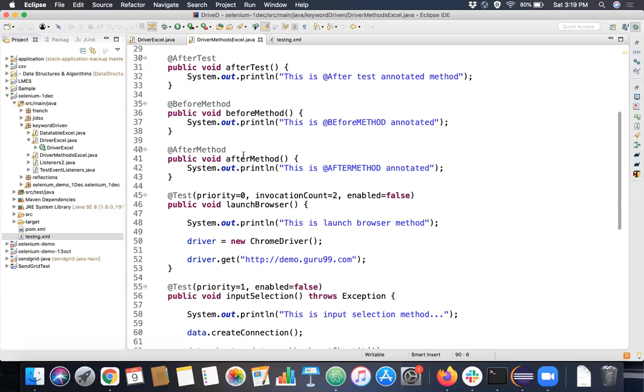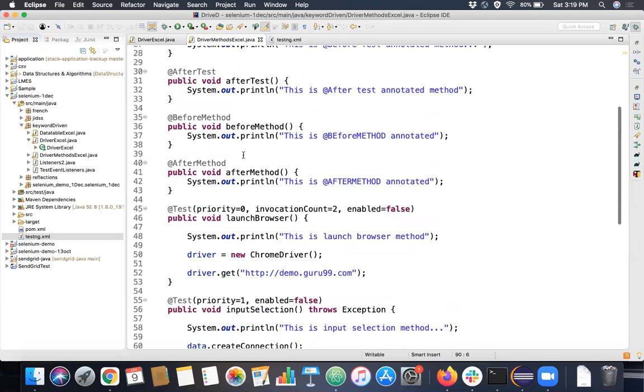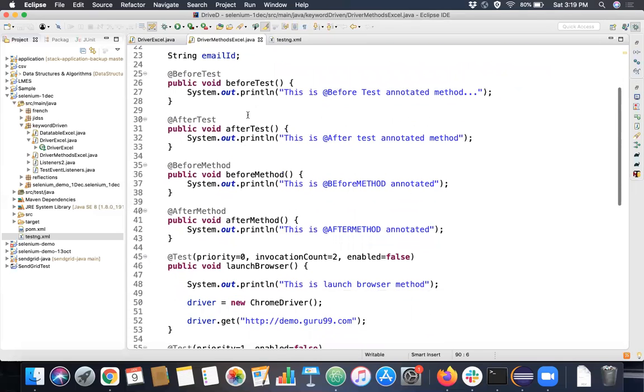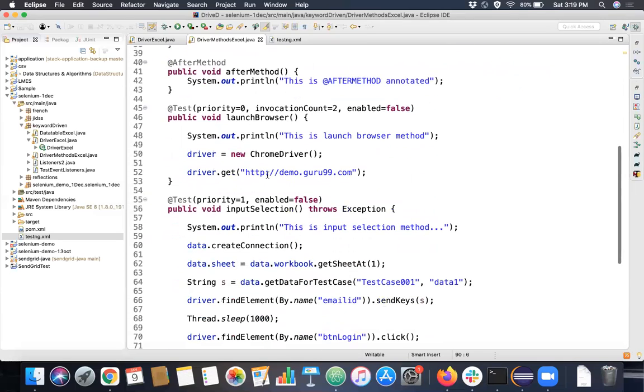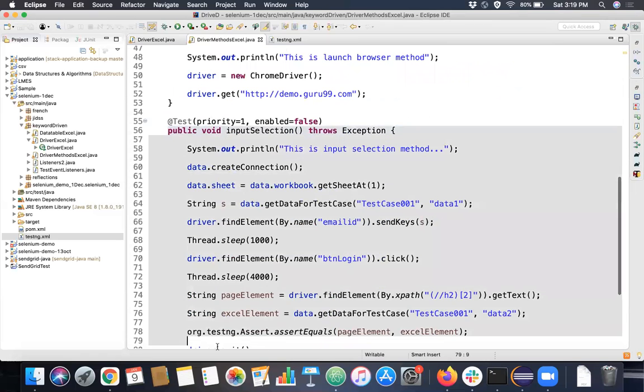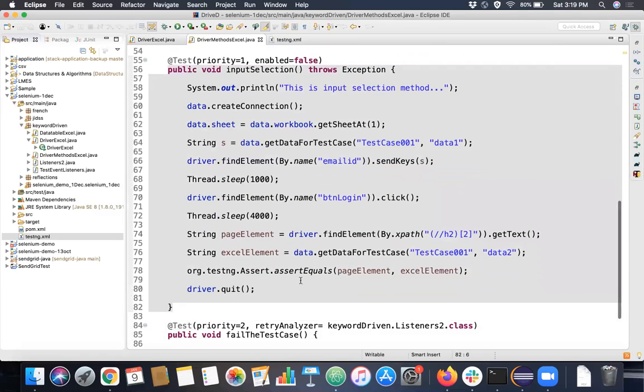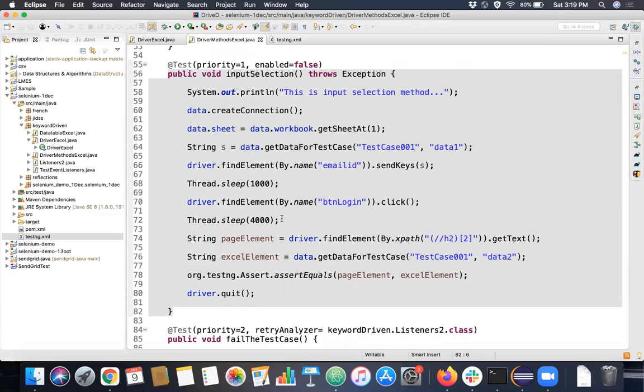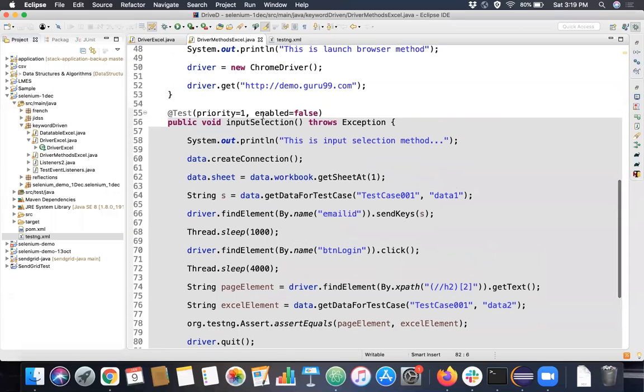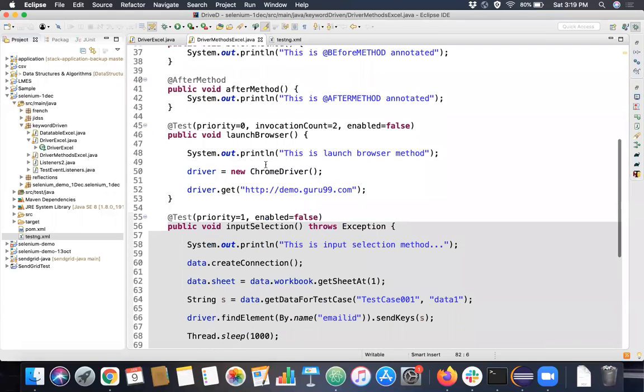Okay. See, we are having this test-driven development, right? Let's say this is one of the test cases that we are executing. We are launching the browser. We are inputting some selection in a particular web page and clicking the submit button, right? This is one of the test cases. Your application may have many scenarios like this, and let's say you are given a task of automating 100 such scenarios, right? What can be a drawback of using this TestNG kind of framework for hundreds of scenarios? What can be a possible drawback?